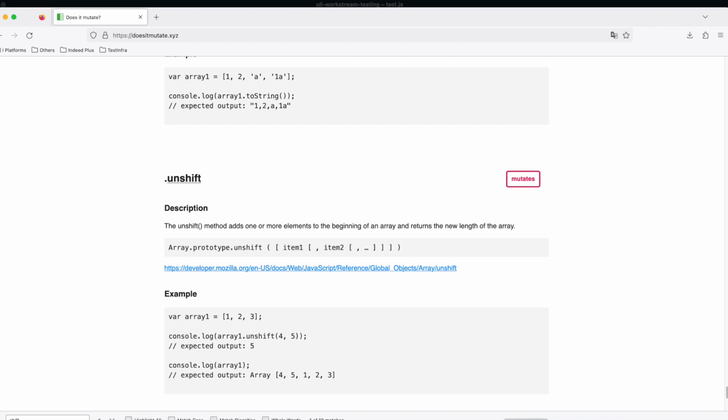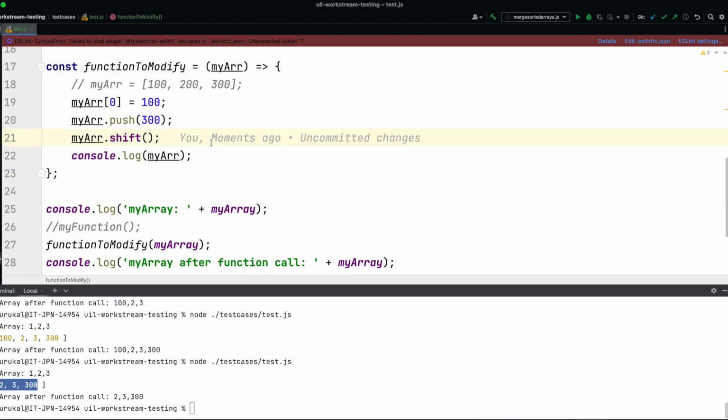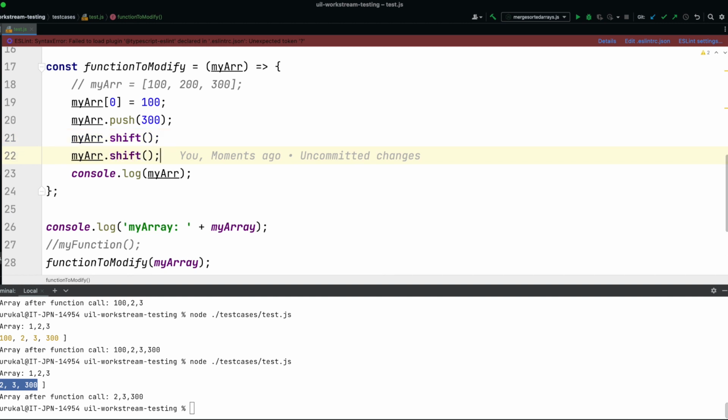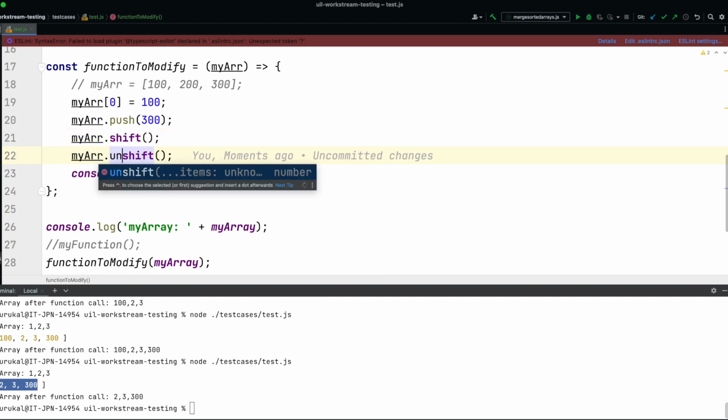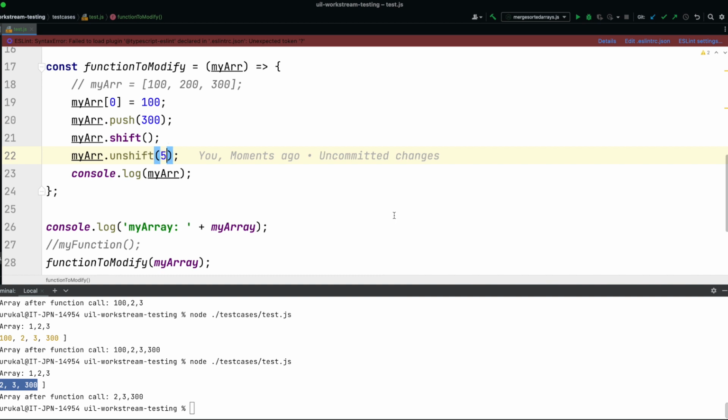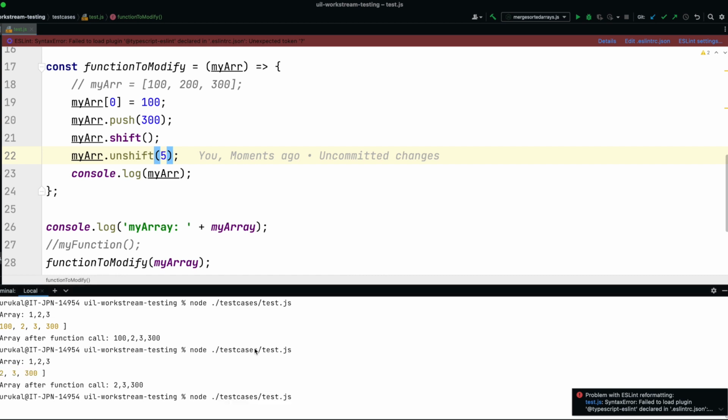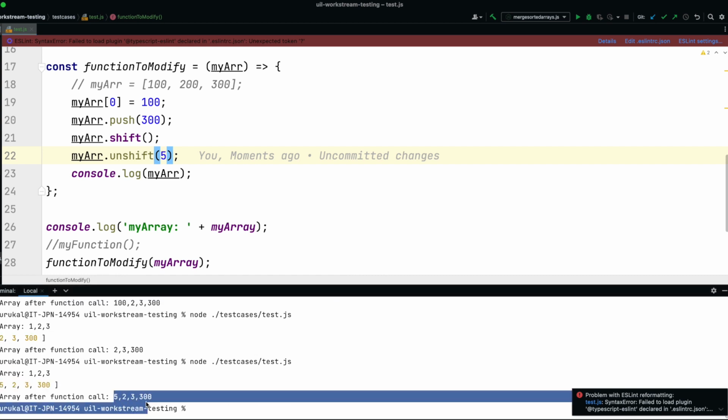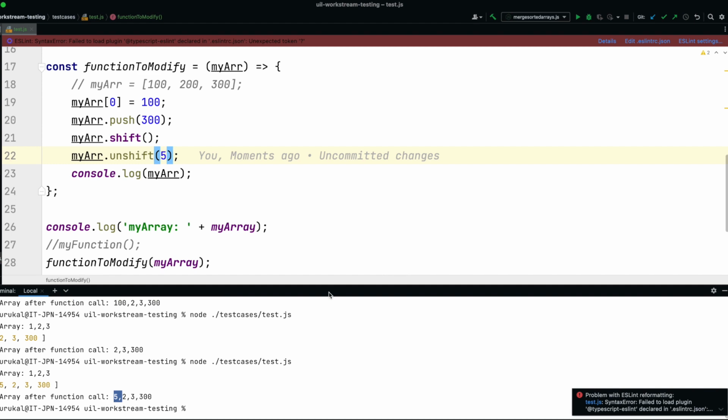Unshift also mutates. Let's do that as the last example. Let's put a 5 in the beginning of the array. Did it? Yes, we can see 5 in the beginning of the array. Cool.